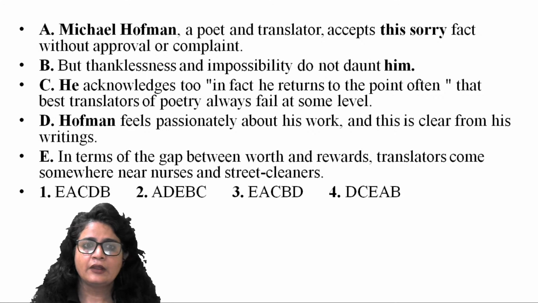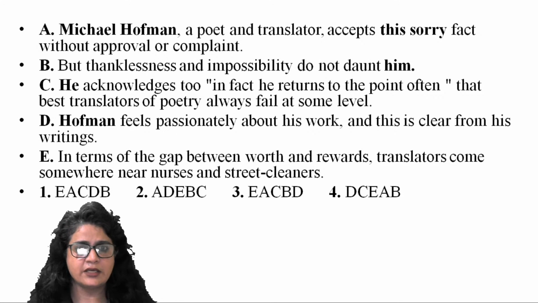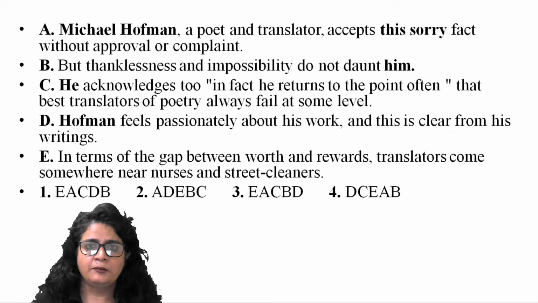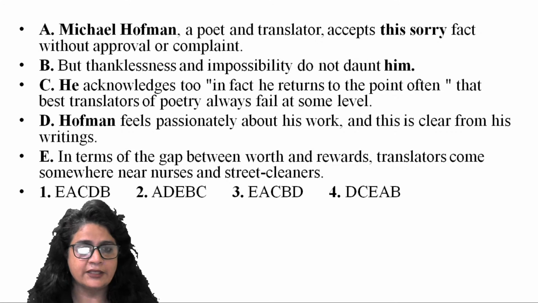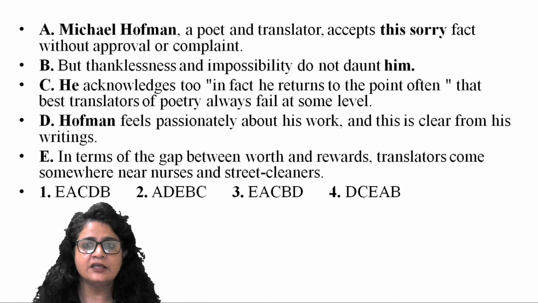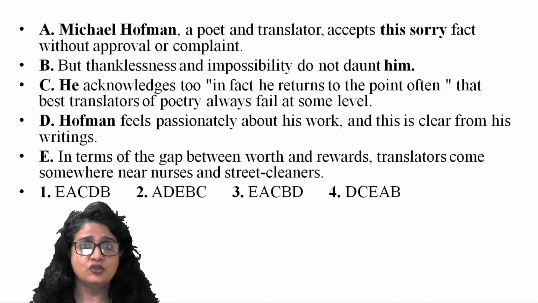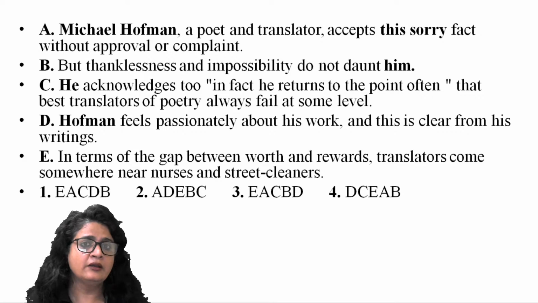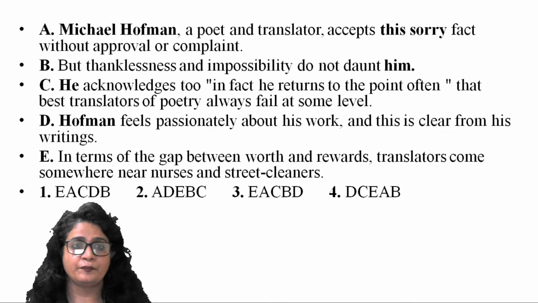Now C, since you have read this sentence, try to see the connector here. He acknowledges too. In fact, he returns to the point often that the best translators of poetry often fail at some level. He acknowledges too, but the word 'too' is defining that he did something else earlier. So let's try to understand what he did earlier and then he acknowledges too.